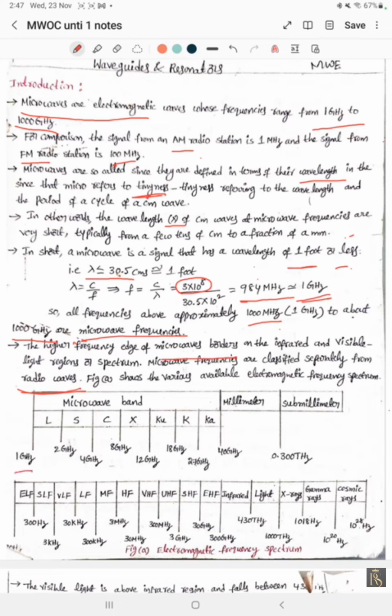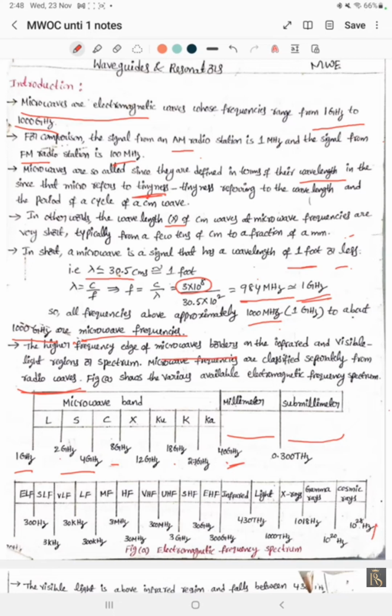L band is of frequency 1 gigahertz to 2 gigahertz, and S band is 2 gigahertz to 4 gigahertz, then C band and X band, up to 8 gigahertz. 12 gigahertz to 18 gigahertz is the Ku band, 18 gigahertz to 27 gigahertz is the K band, and 27 gigahertz to 40 gigahertz is the Ka band. Beyond 40 gigahertz is millimeter, and then submillimeter, up to 0.300 terahertz.